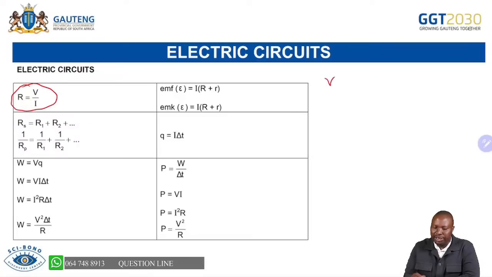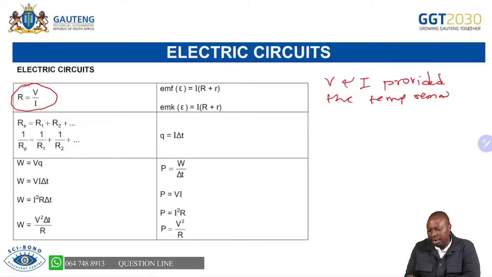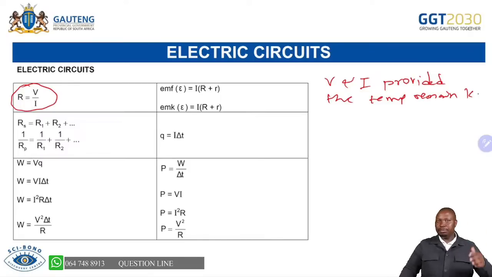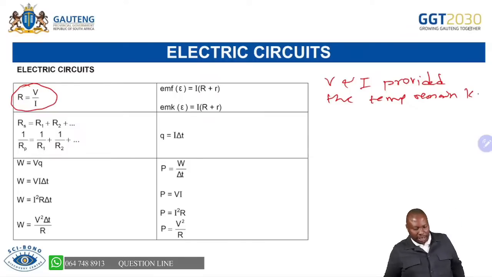Remember, we're saying the potential difference across the conductor is directly proportional to the current, provided that the temperature remains constant. Please know that and always remind yourself of that: the potential difference across the conductor is directly proportional to the current, provided the temperature of the resistor remains constant.